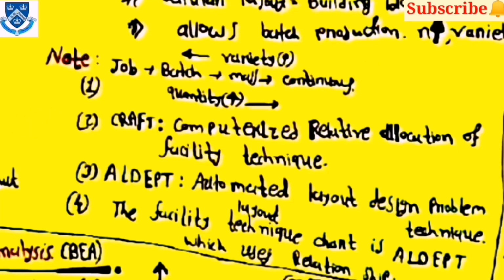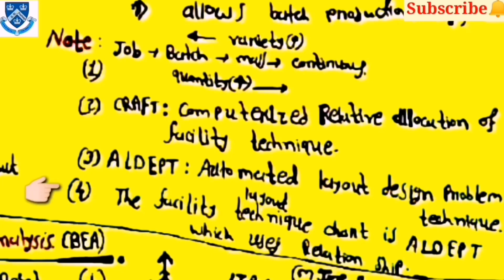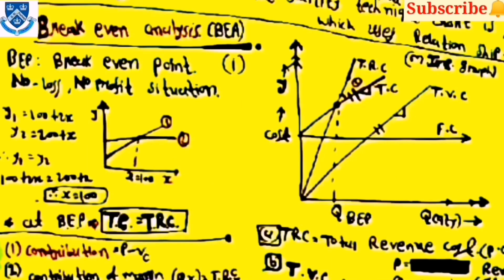Then the full form of CRAFT is Computerized Relative Allocation of Facility Technique, and the full form of ALDEP is Automated Layout Design Program. Then the fourth one is the facility layout technique, CORELAP, and the chart is used for relationship. These four notes were asked in the GATE examination in questions like the full form of the respective terms.